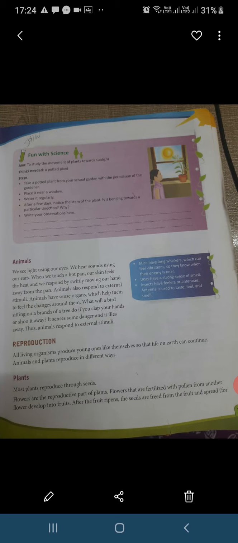Animals. We see light using our eyes. We hear sounds using our ears. When we touch a hot pan, our skin feels the heat and we respond by swiftly moving our hand away from the pan. Animals also respond to external stimuli. Animals have sense organs which help them to feel the changes around them. What will a bird sitting on a branch of a tree do if you clap your hands or shoo it away? It senses some danger and it flies away. Thus, animals respond to external stimuli.